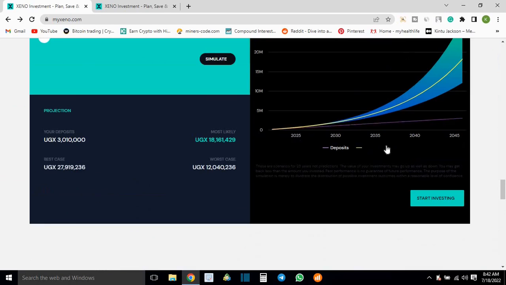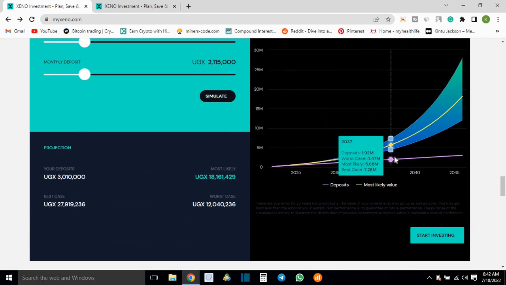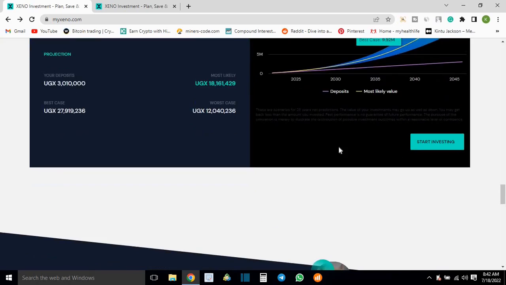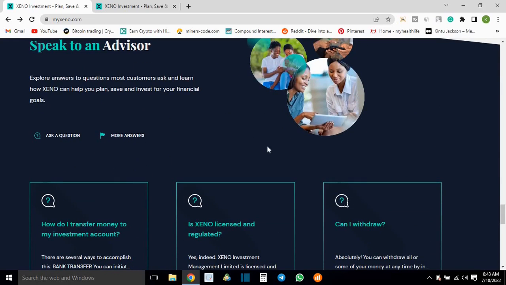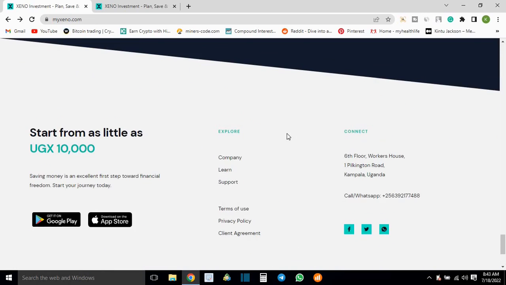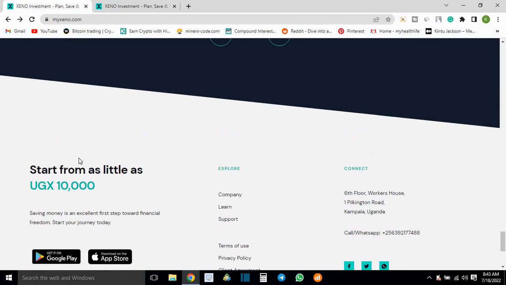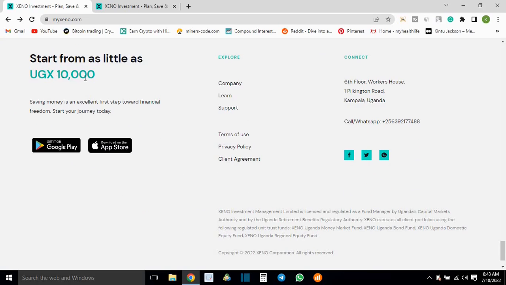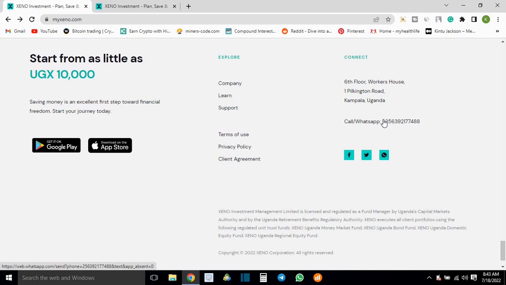With that calculator, you can head over and put in any numbers that you feel you want, and basically simulate, and then see how your money will grow over time. So here you can also speak to an investor, and I wanted to show you how. Then they have an app on the Google Play Store and the App Store. Basically you can visit them, download them, and you can start with just 10,000 shillings. I mean, that's the cheapest money that any person would afford, right?